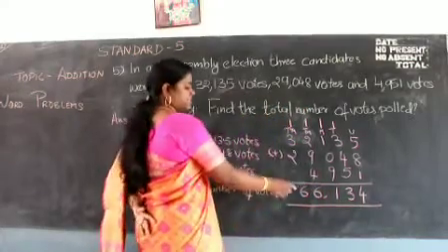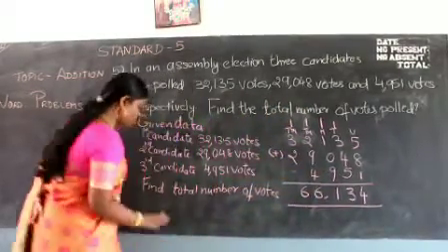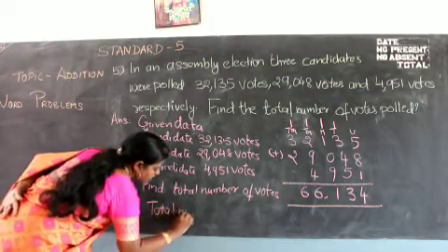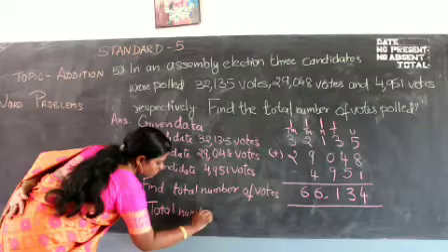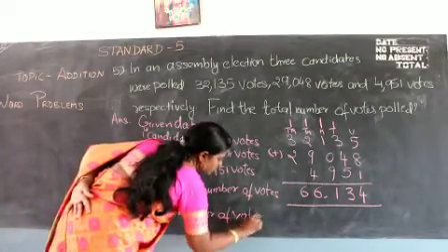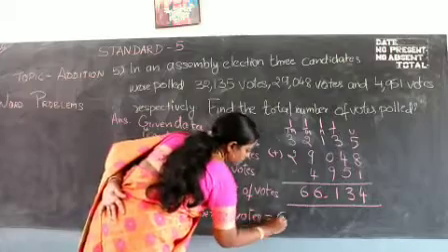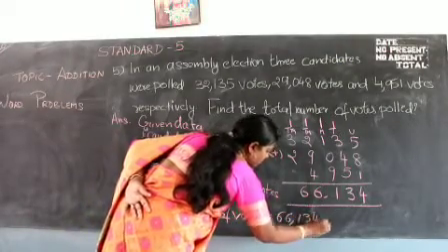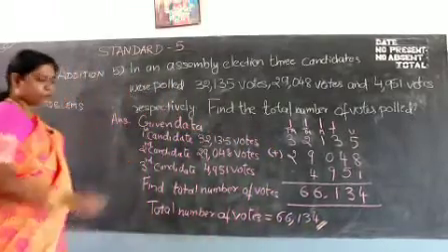Okay, 66,134. So total number of votes is equal to 66,134. Okay, this is your answer. This is how you are going to solve it.